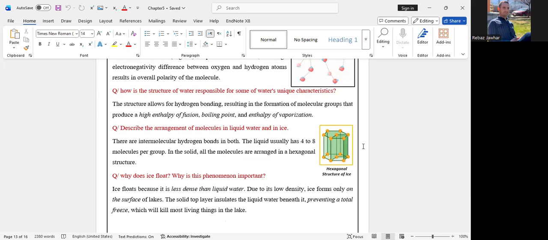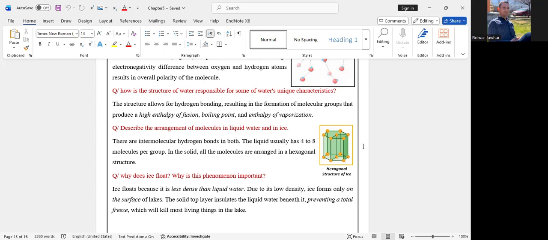We have four molecules or eight molecules bonded together via hydrogen bond. These four or eight molecules are called a group of water molecules, either in liquid state or in solid state.